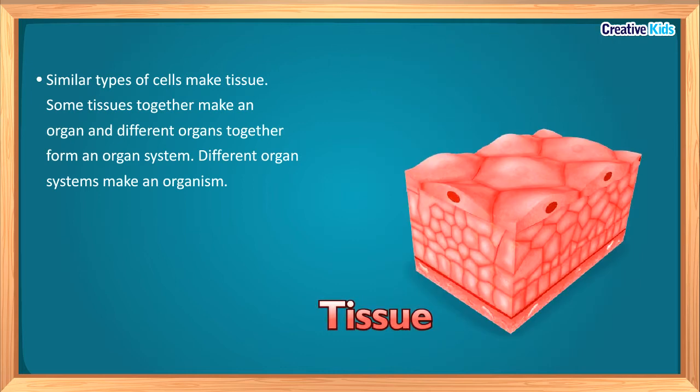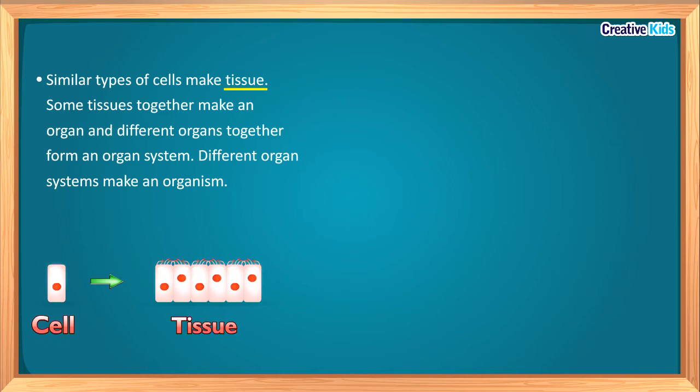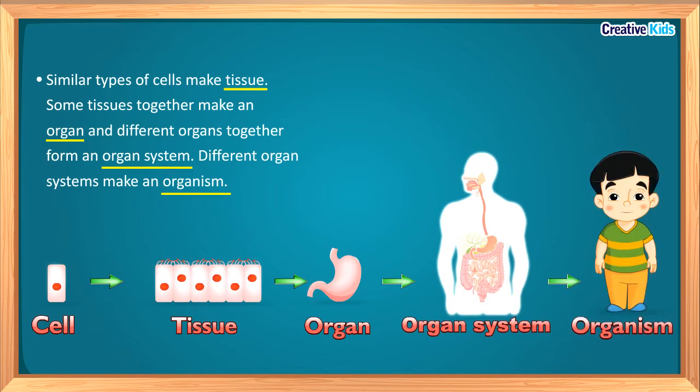Now we have understood what tissues are. And now let us see what is the role of tissues in multicellular organisms. Similar type of cells make tissue. Some tissues together make an organ. Different types of organs make an organ system and different organ systems make an organism. Right, shall we repeat? Similar type of cells make tissue. Some tissues together make organ. Different organs make organ system and different organ systems make an organism.